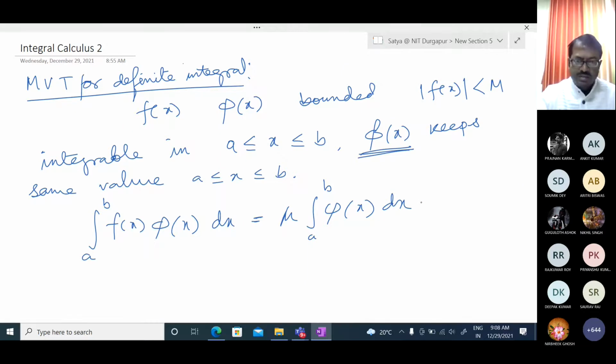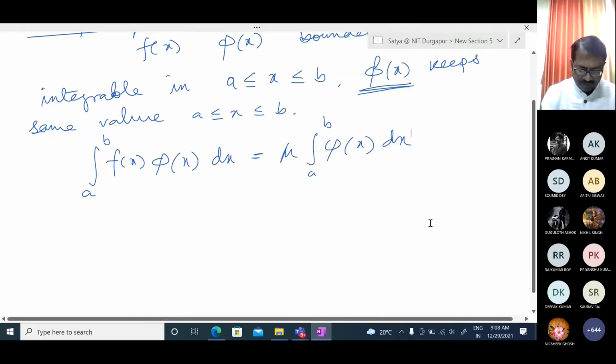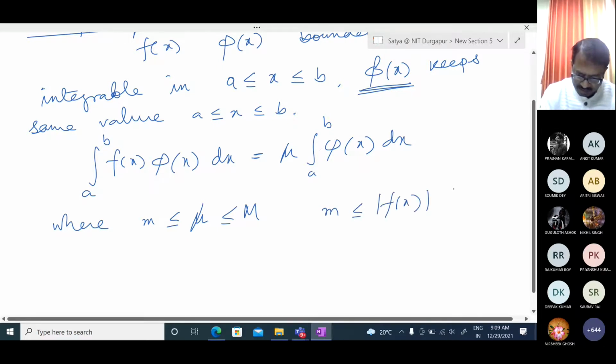Mu is a value of f of x between a and b, where m less than or equal to mu less than or equal to M. Here m and M are the lower bound and upper bound of f of x, since we are taking a bounded function.